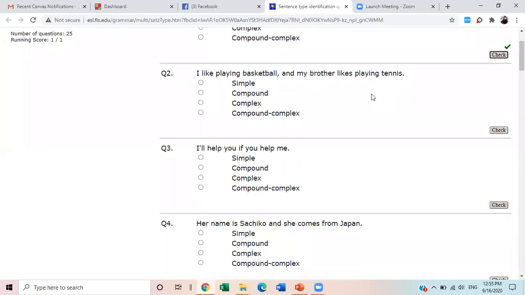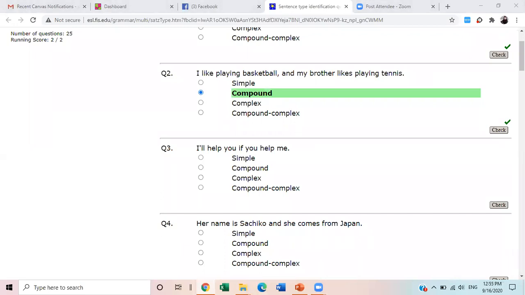I like playing basketball and my brother likes playing tennis. Is this simple? Compound, ma'am. What made you say so? Why is it compound? Because there is "and". All right, because we are using a conjunction or a coordinator, that is "and", and it is joining these two sentences, and these two sentences are independent clauses. So let's click and check. Very good, well done.